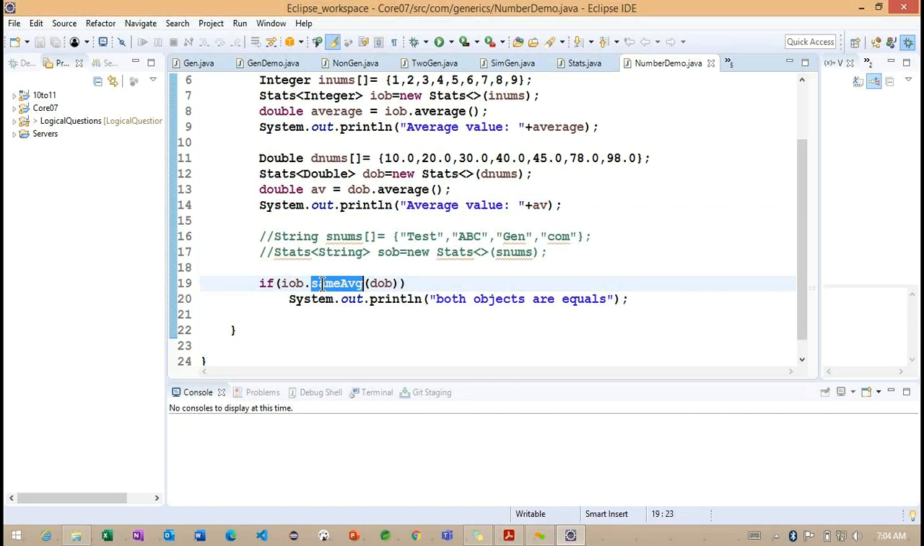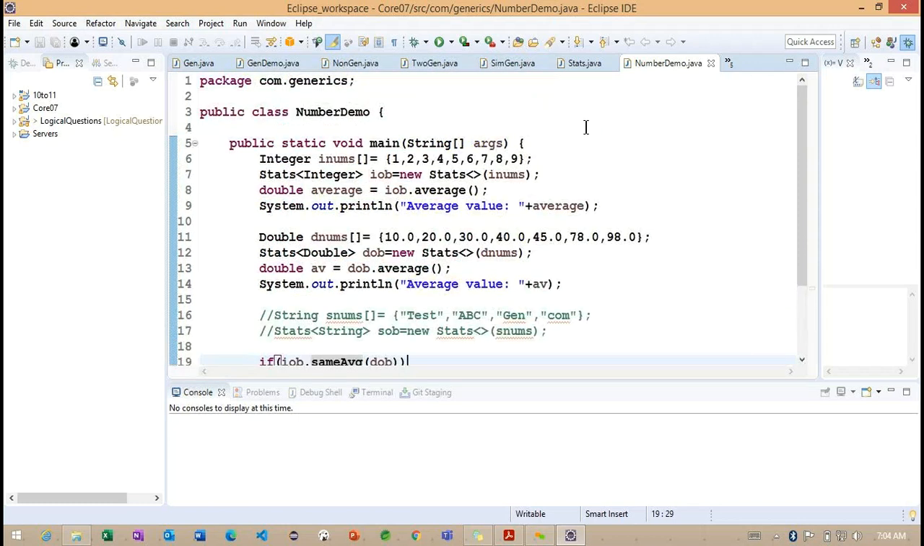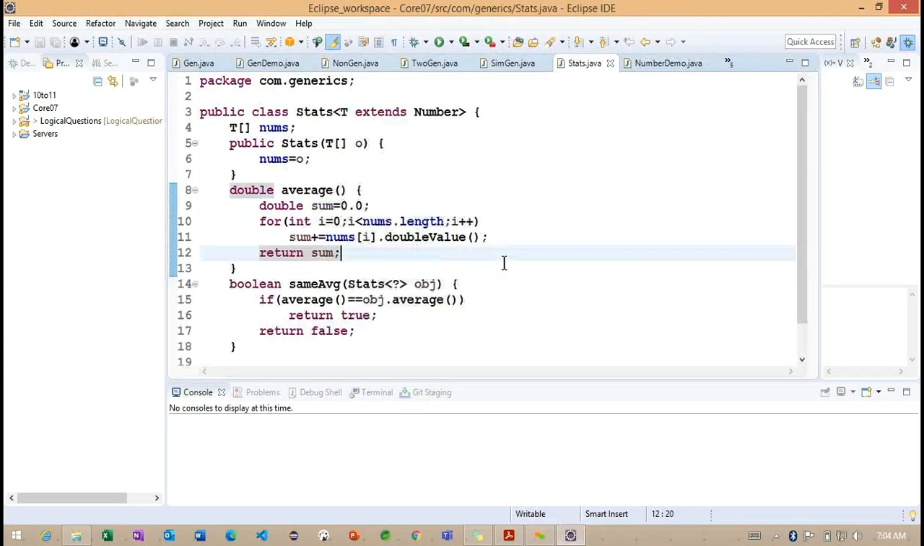So what exactly is the information we need to understand here? Whenever we make this method take a type T, what happens internally? Whenever we create the object with a type, whatever type you provide, only the same type can access this sameAverage method. We already identified that in the previous class.